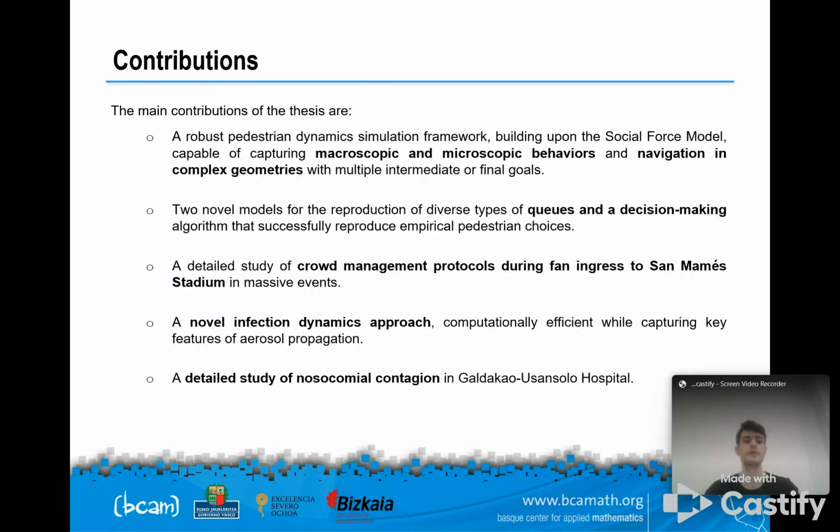So in summary, in my thesis, we present a robust pedestrian dynamics simulation framework capable of reproducing both macroscopic and microscopic dynamics, 2 extensions of the model to encompass queue formation and decision making, a detailed study of the crowd management protocols in San Mamés, and then a novel infection dynamics approach, which is eventually applied to Galdakao-Usansolo Hospital to study nosocomial contagion.